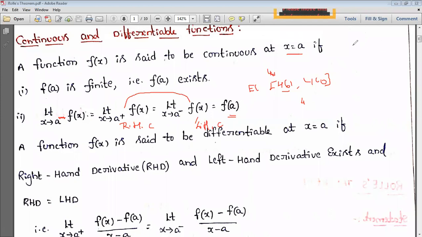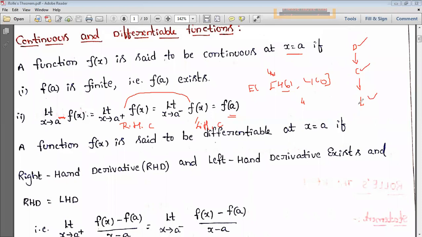And one more thing: if we say a function is differentiable, then obviously it is continuous, and obviously the limit also exists. This direction is possible. If a function is differentiable, obviously that function is continuous and the limit also exists. But the converse need not be true.